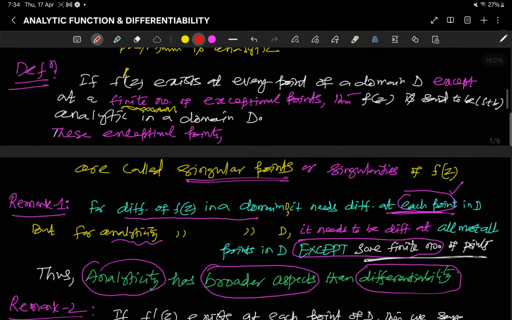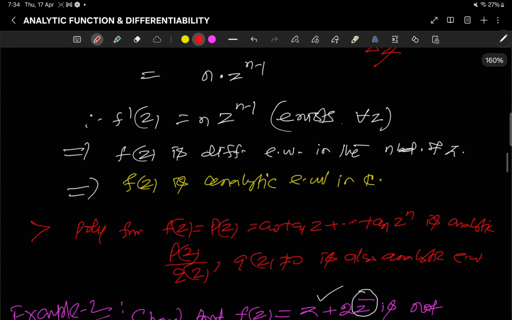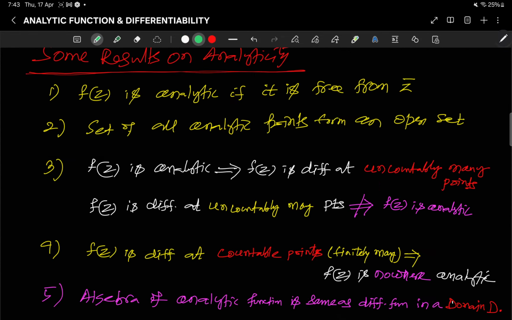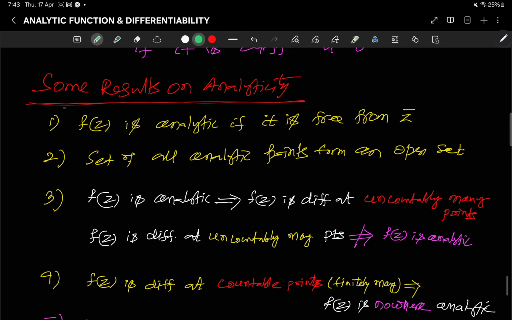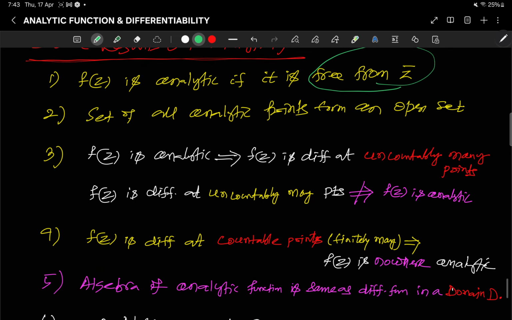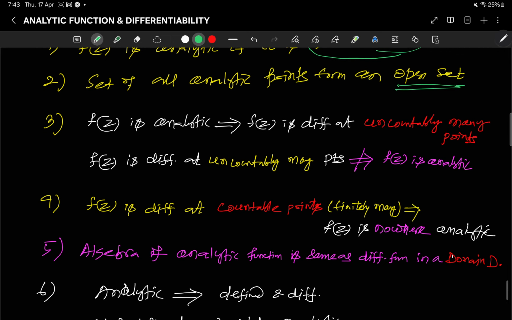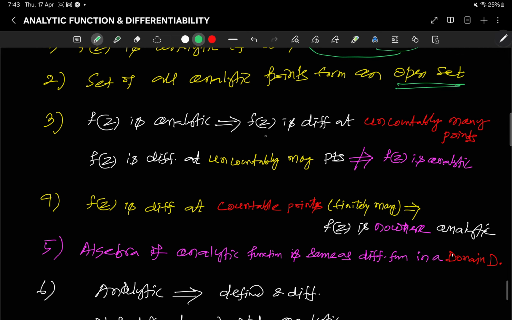Now to summarize, let me write some properties. Before the conclusion we should have some important results. f(z) is analytic if it is free from z conjugate. The set of all analytic points forms an open set. If f(z) is analytic, then f(z) is differentiable in a neighborhood of a, meaning uncountably many points. But the converse is not true.